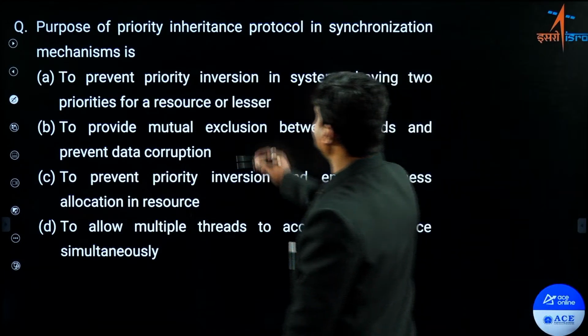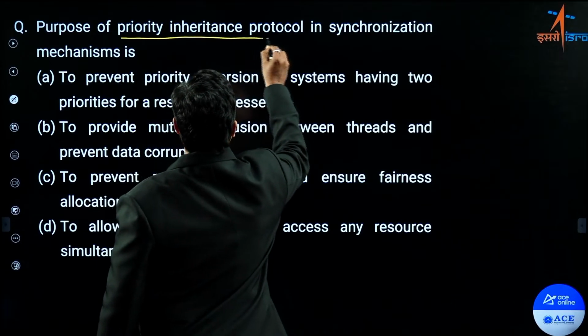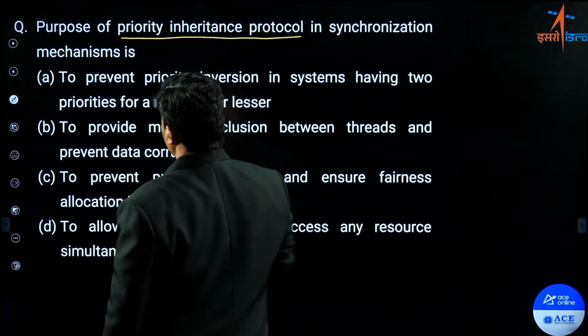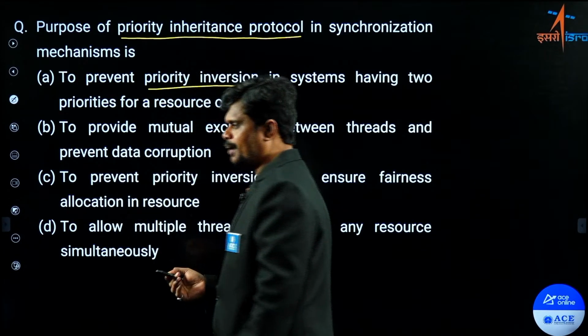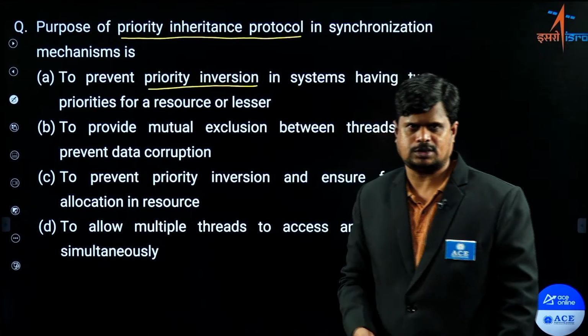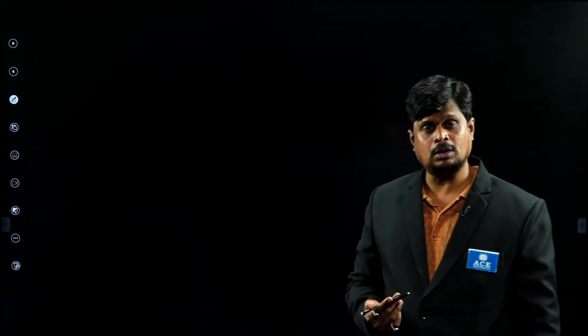This is related to the purpose of the priority inheritance protocol, which is to prevent priority inversion. So basically, what is the meaning of priority inversion? That you should understand. In our classes we used to say there are three types of locks: live lock, spin lock, and deadlock, correct?